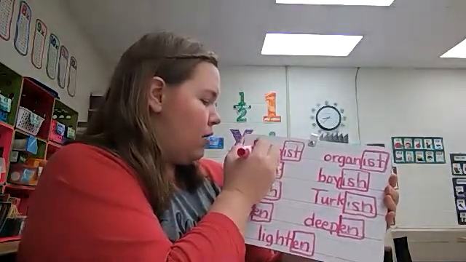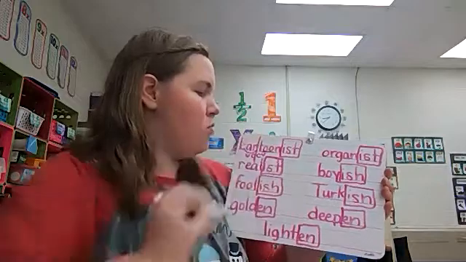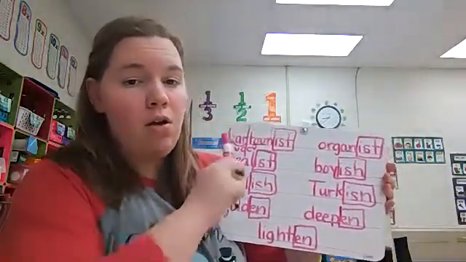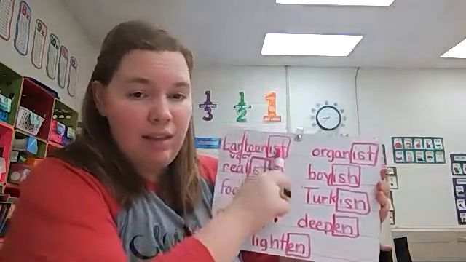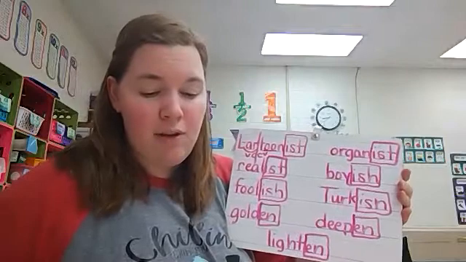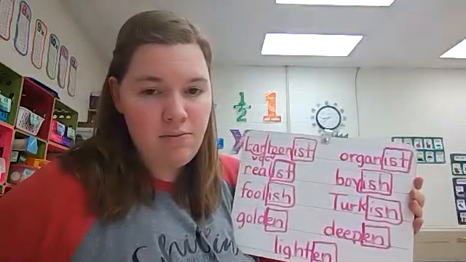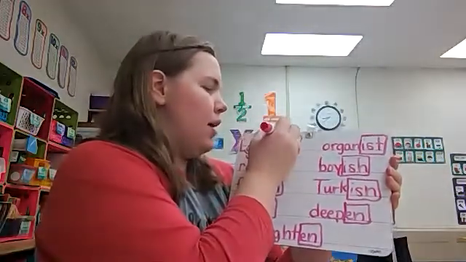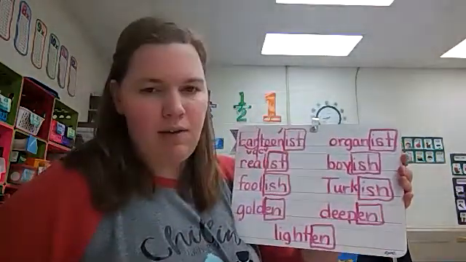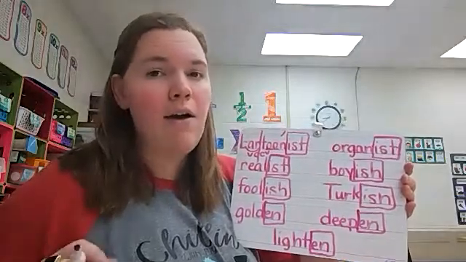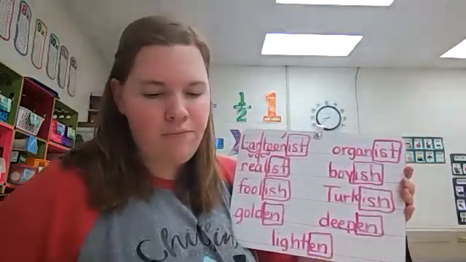We have a vowel, consonant, consonant, vowel pattern, which means there are 3 syllables. Cartoonist. Which syllable is accented? Cartoonist. That second syllable, so right before the suffix. Remember, the accent is when it's higher, louder, and longer.